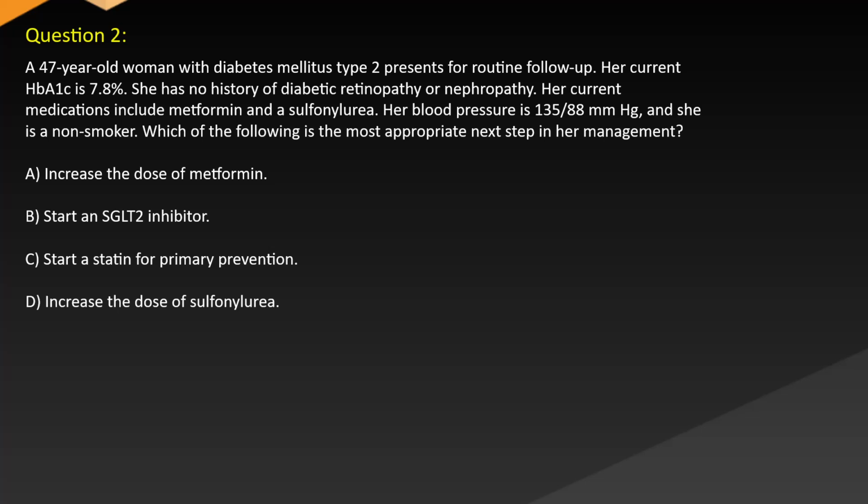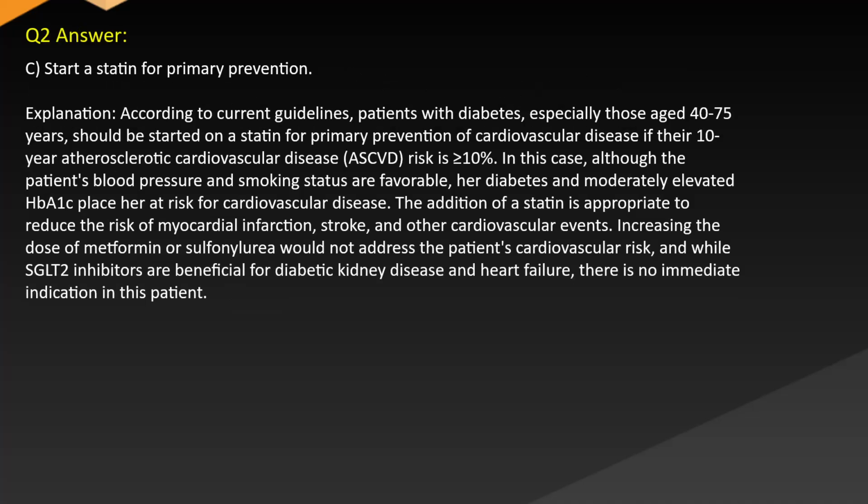A. Increase the dose of metformin. B. Start an SGLT2 inhibitor. C. Start a statin for primary prevention. D. Increase the dose of sulfonylurea. Answer. C. Start a statin for primary prevention.